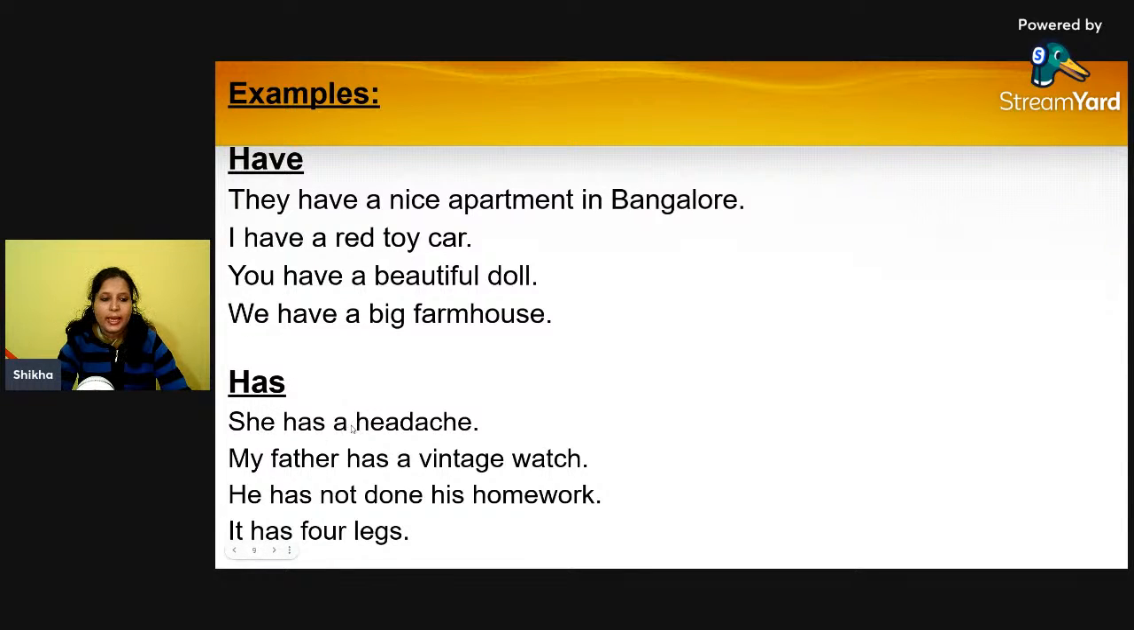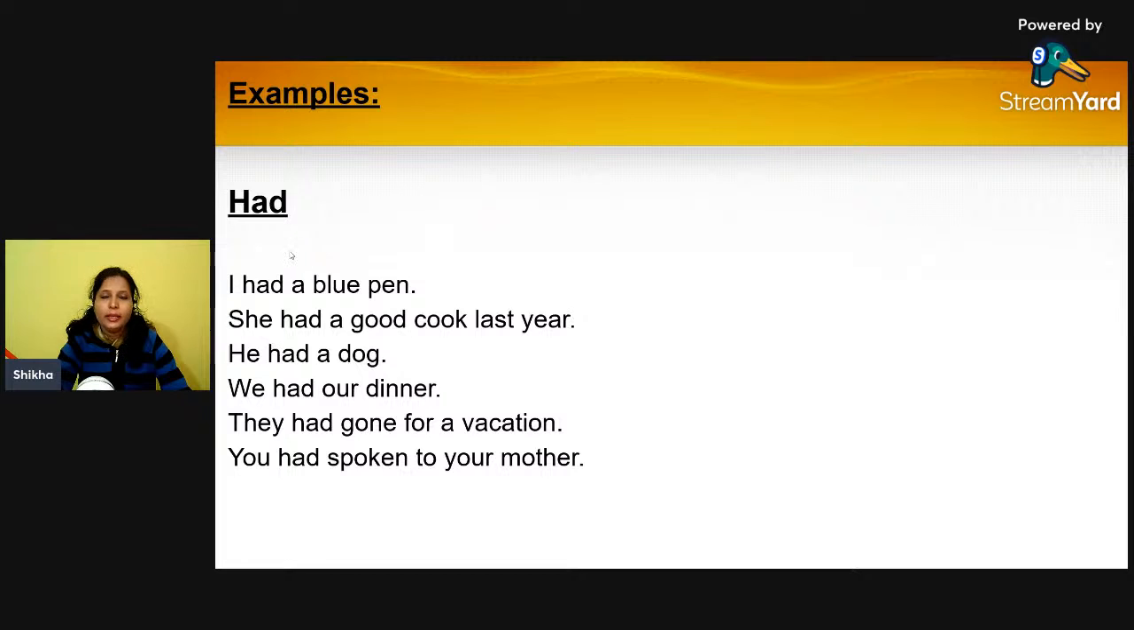Yeah, she has a headache. My father has a vintage watch. He has not done his homework. It has 4 legs. So here I am referring to an animal, and that's why I have written it has 4 legs, right? And then had.